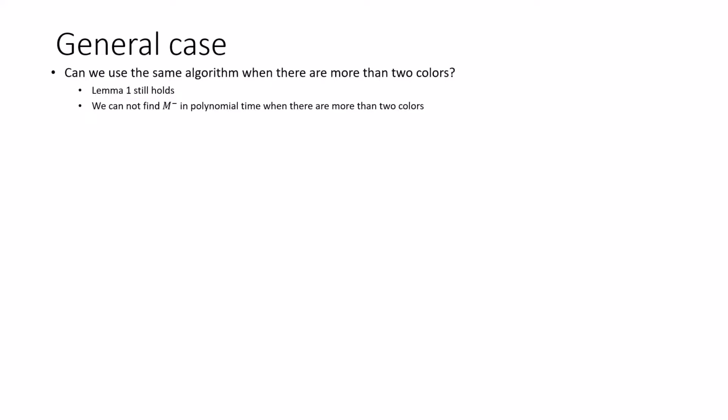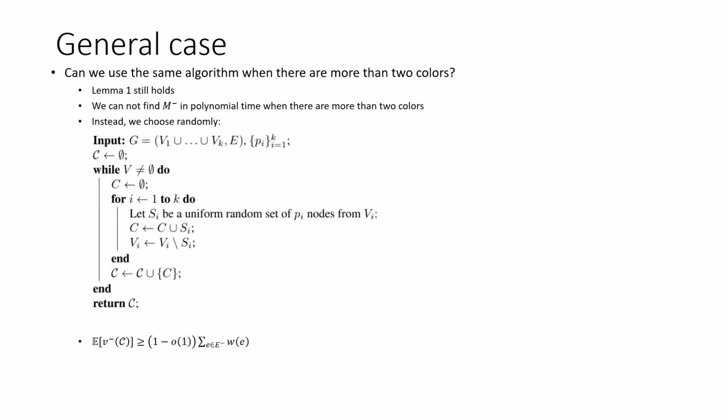So we can no longer find that in polynomial time. So what we can do is just choose a random matching. We can output a clustering in which each cluster contains pi random nodes of each color i. We call the pi's the ratios between the colors.